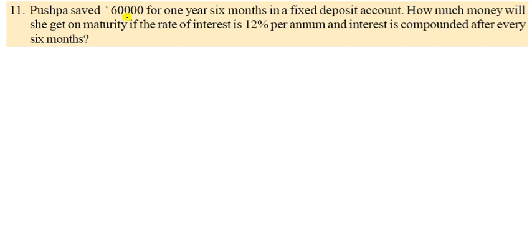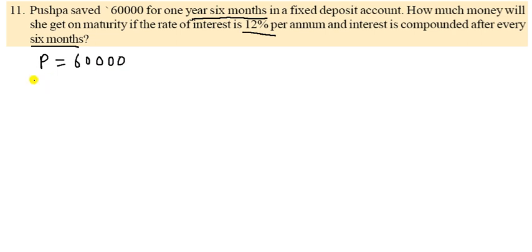That is the answer. Now let us go to question 11. So Pushpa saved 60,000 for 1 year 6 months. So time is given as 1 year 6 months. Always remember, this is a fixed deposit amount. How much money will she get on maturity? That means the amount will be found out. Interest is given as 12% annual. So interest is compounded every 6 months. It is the most important thing. It is the 6 months.